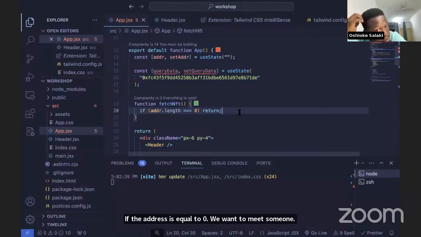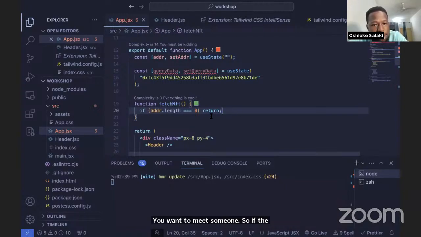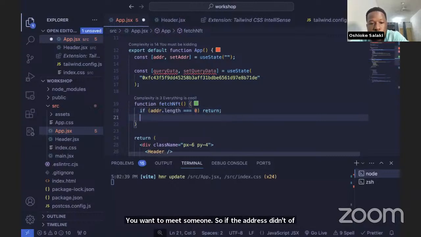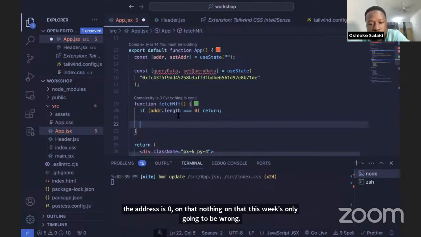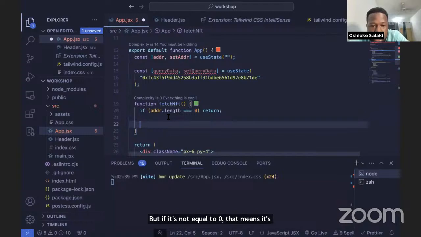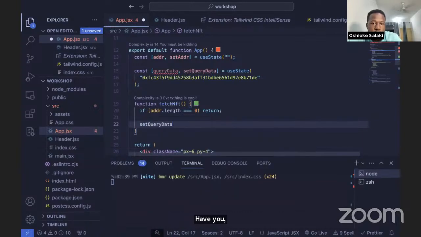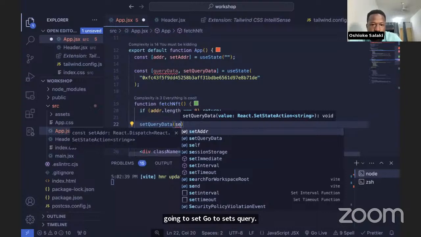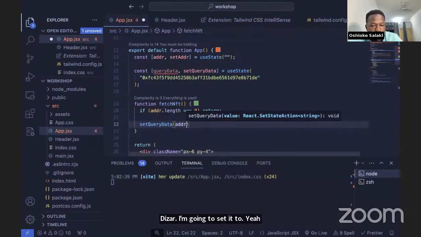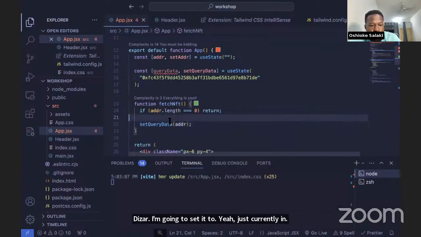So if the length of the address is 0, we are going to return. That means nothing under this return is going to be run. But if it's not equal to 0, that means it is greater than 0, then every other thing under is going to be achieved. So what we are going to do is set query data, and we're going to set it to the address currently in the input field.